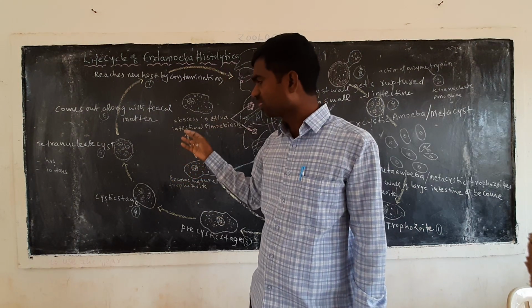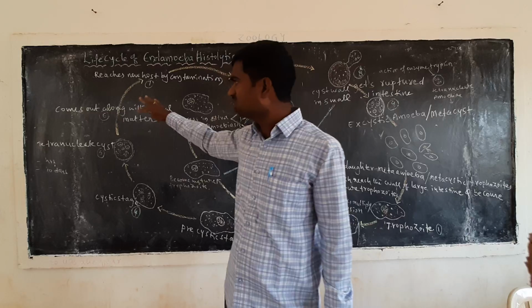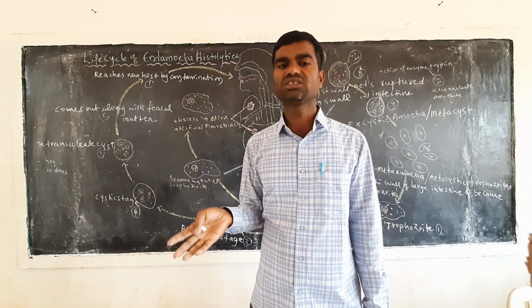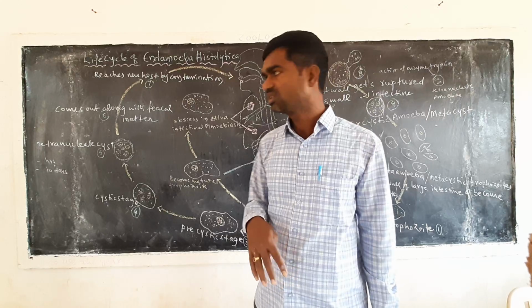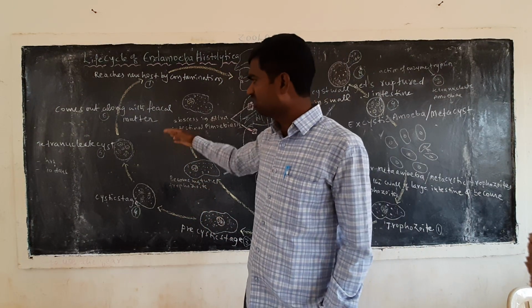In this stage, the tetranucleates are present for approximately 10 days in the surrounding environment. Now these amoebas are present in the environment.